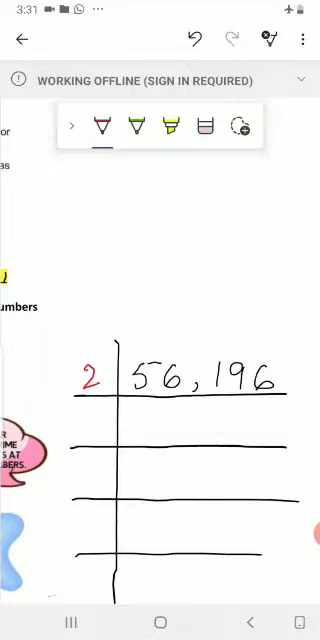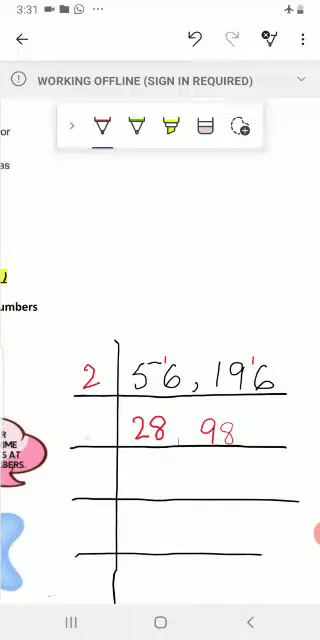Yes, students. 2 2s are 4 and 2 8s are 16. 2 2s are 4, 1 carry, 2 8s are 16. Now 2 9s are 18, and 1 carry, 2 8s are 16. Yes, again 28 and 98. Both numbers are even numbers.